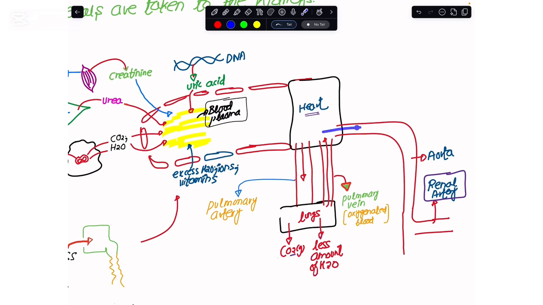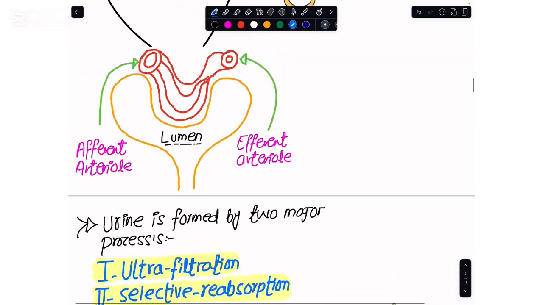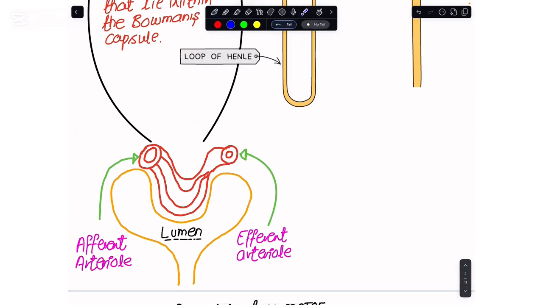Now, from the heart, the aorta would go out, and the aorta would give the blood supply to the renal artery, and from the renal artery we would have these afferent arterioles coming. These afferent arterioles would take the blood supply into the glomerular blood capillaries, and from these glomerular capillaries we would do the ultrafiltration process, where some components of the blood plasma would be taken out into the Bowman's capsule, and when the blood is cleaned up from here, ultimately we would get rid of the waste